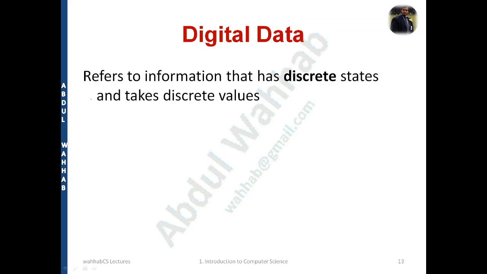It refers to the information that has discrete values, and it is an alternative of analog data, because analog data was continuous data and digital data is discrete data. It has only two states, and it takes discrete values. If I talk about discrete values, it means random values, so random values can be available in the digital data.